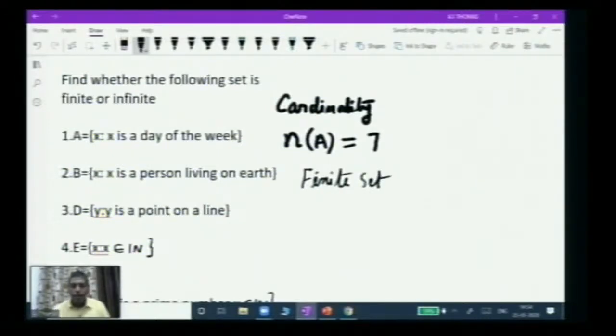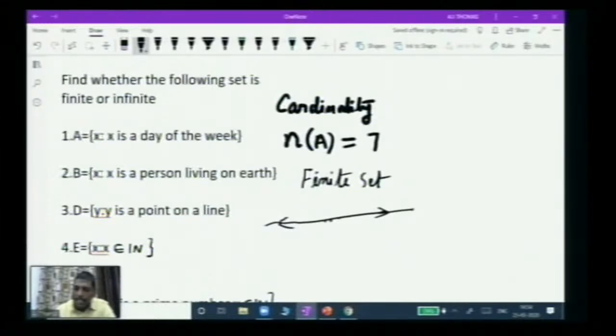If you see the third example, Y such that Y is a point on a line. Everybody knows what a line is. A line goes infinite both ways. If I put my pen anywhere, that would be a point.